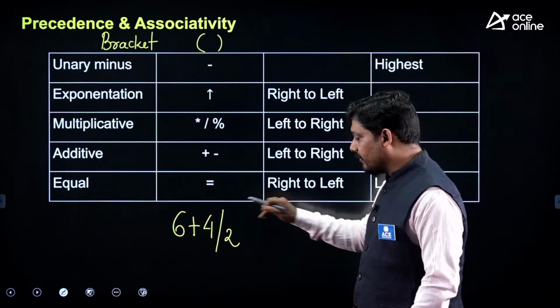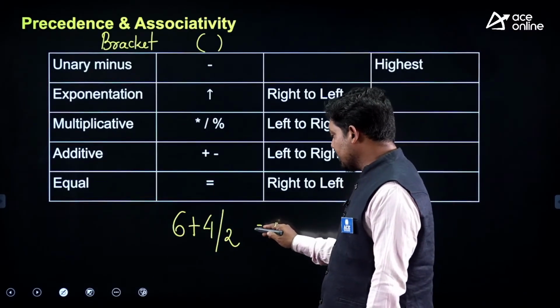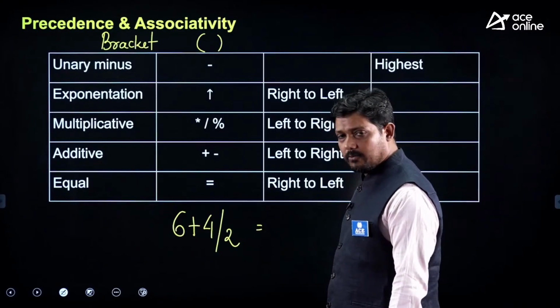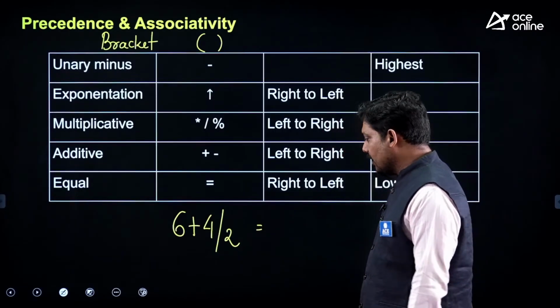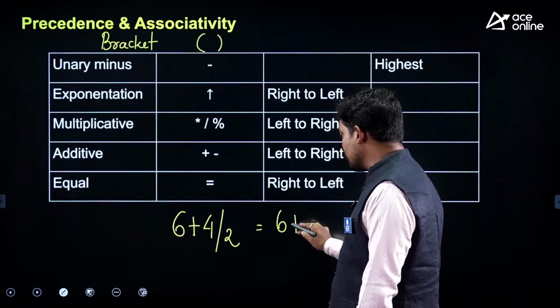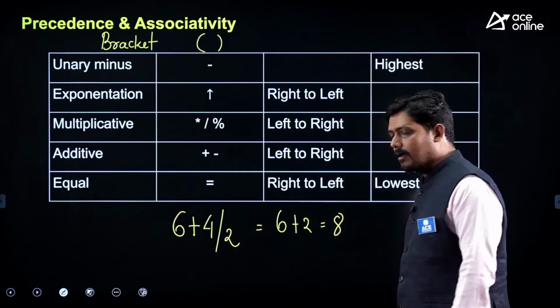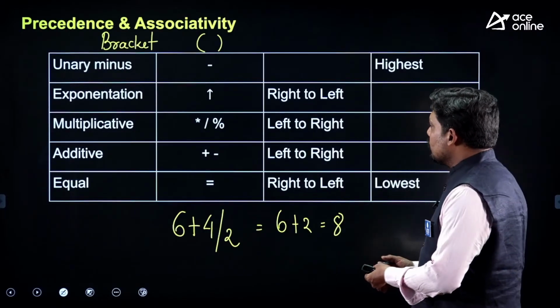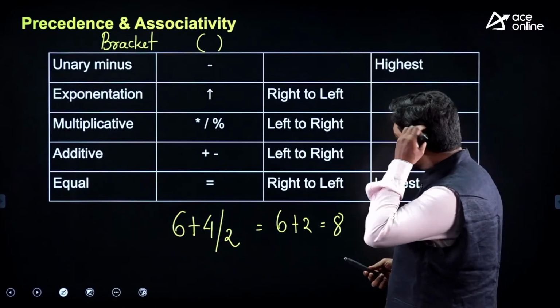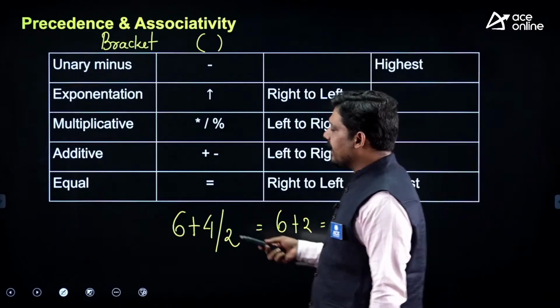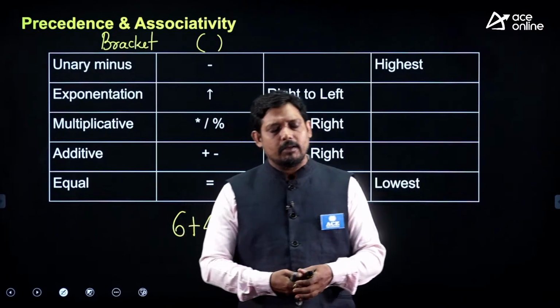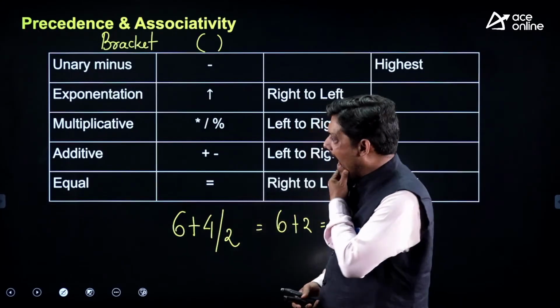The computer will see division first. You want an average value of 5, but the computer thinks this way: 6 plus 2, because division is first, and that is equal to 8. So precedence and associativity rules matter, and when writing an expression in a program, you have to be careful with this.